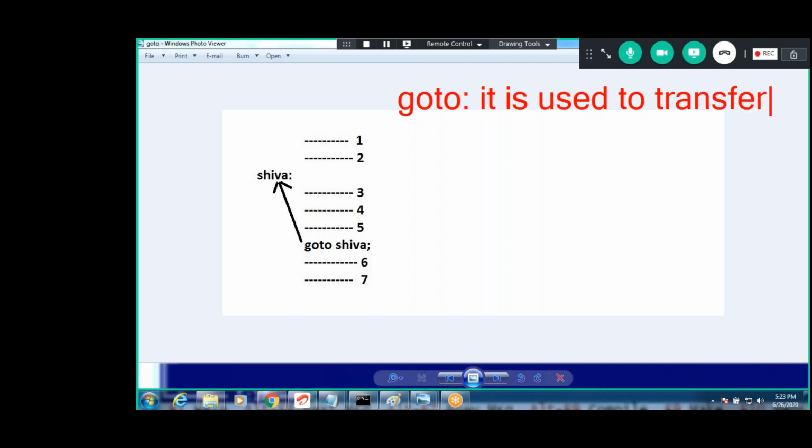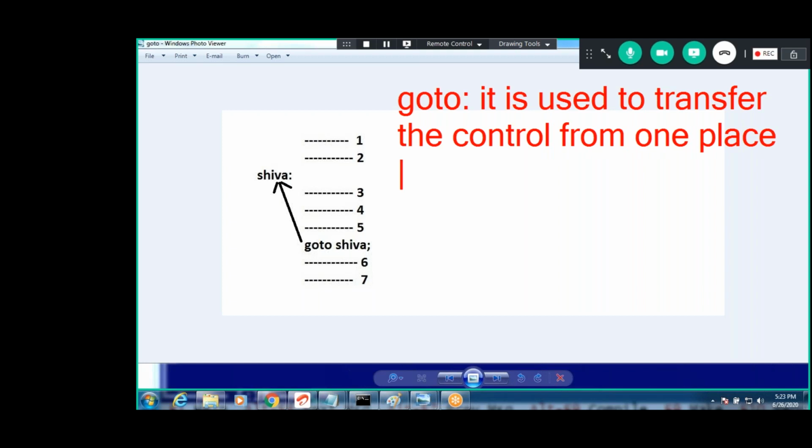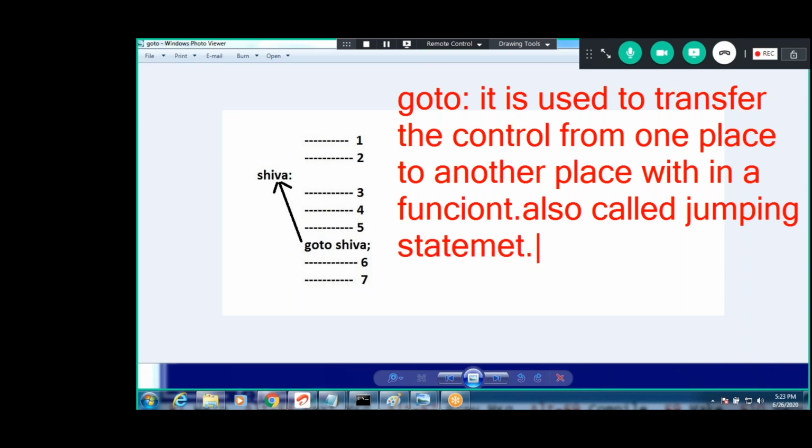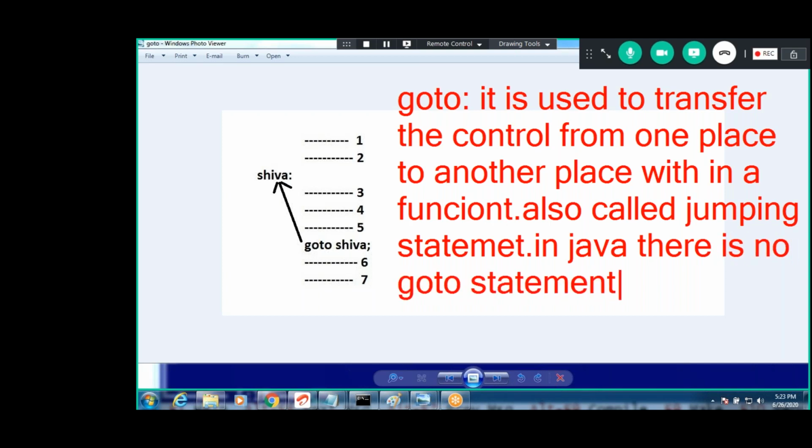It is used to transfer the control from one place to another place within a function. It is also called a jumping statement. In Java, there is no goto. There are no goto statements.